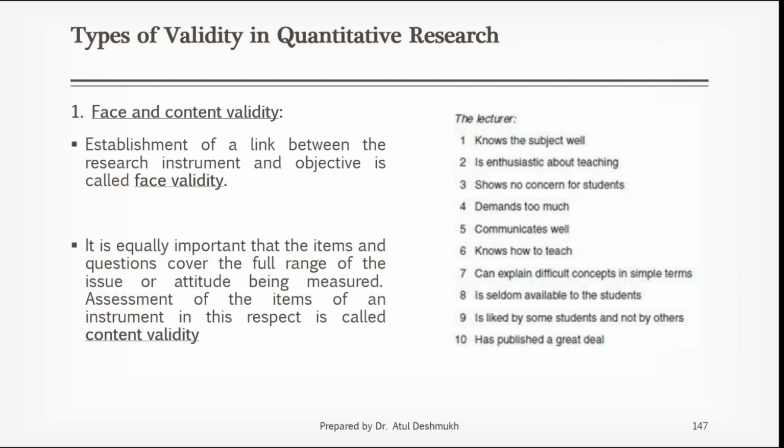Now, next is content validity. We check face validity by establishing the link between the research objective and the research instrument. So how do we check content validity? Content validity is different and face validity is different. Face means face to face. Research objective and research instrument are face to face. Research question and research objective are face to face. And we are seeing whether there is a link when they come face to face.